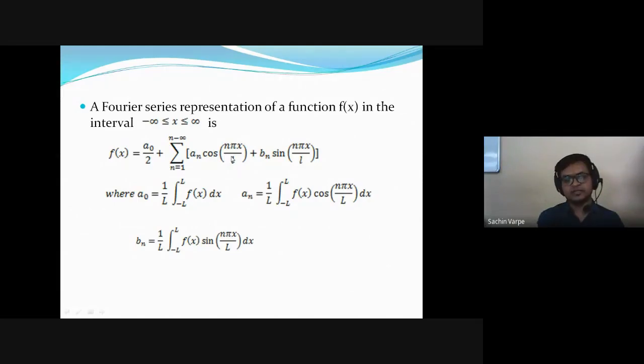That is cos. What is the formula for sine theta in terms of exponential? Yes, sine theta, we can write it as e raised to i theta minus e raised to minus i theta upon 2i, right? And cos theta, we can write it as e raised to i theta plus e raised to minus i theta upon 2, right?